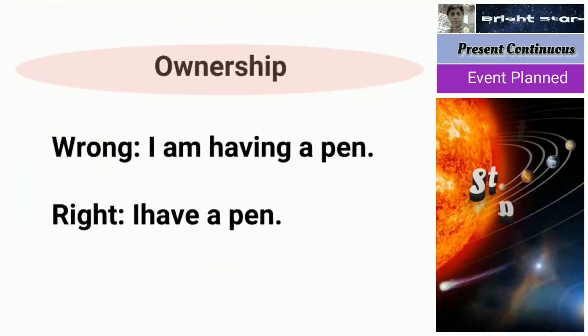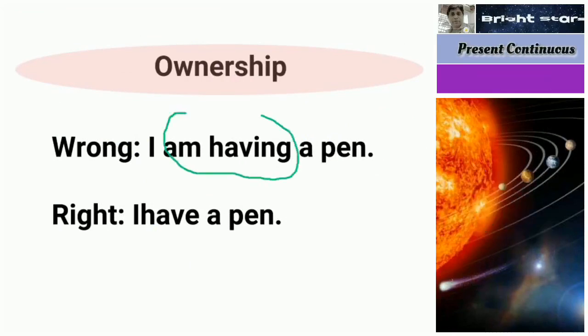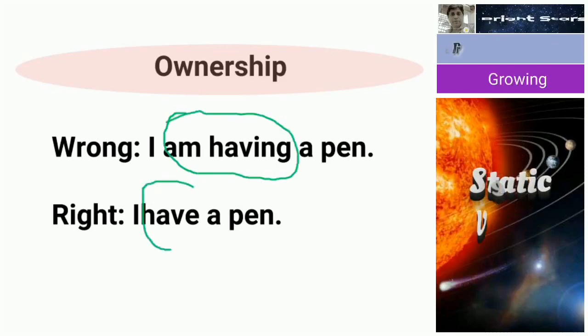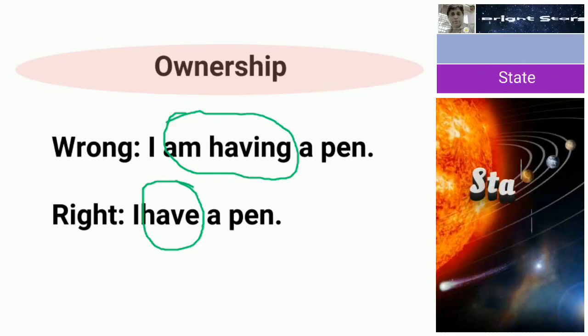So next one, I am having a pen. "I am having a pen" is wrong. "I am having" should be replaced by "I have." Simply, I have a pen. I am having a house, I am having an eraser. This is wrong. I have.